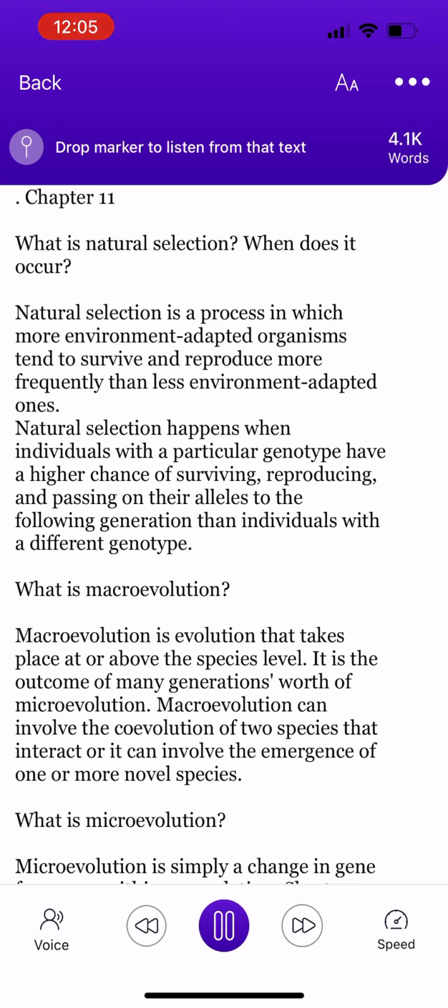What are the different forms of evidence for evolution? Fossils, anatomy and embryology, and convergence of form. Darwin supported his theory of evolution by natural selection with multiple lines of evidence, including fossil evidence, biogeographical evidence, and anatomical evidence.